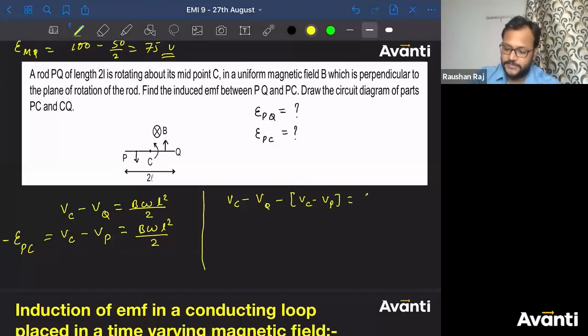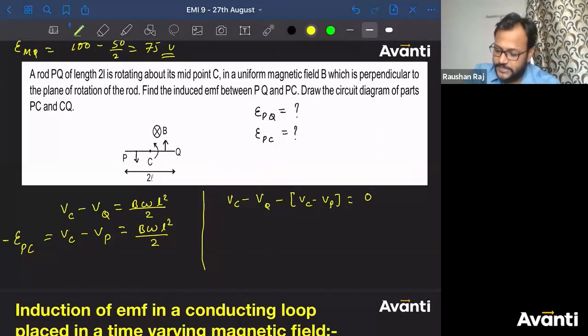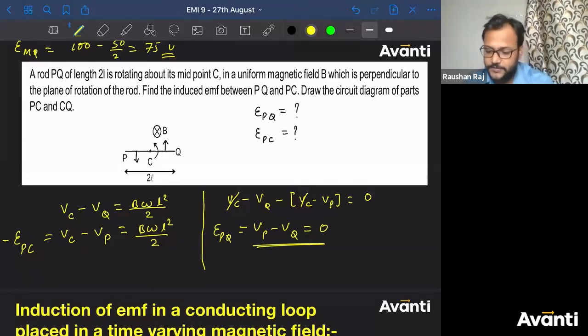If I subtract this, so this is the first one, this is the second one. If I subtract like this, okay? So 2 from 1. So this C and C will get cancelled. You're going to get VP minus VQ. What is the answer? It's 0. It's nothing but EPQ. So correct answer for this is what? EPQ is 0 and EPC is what? B omega L square by 2.